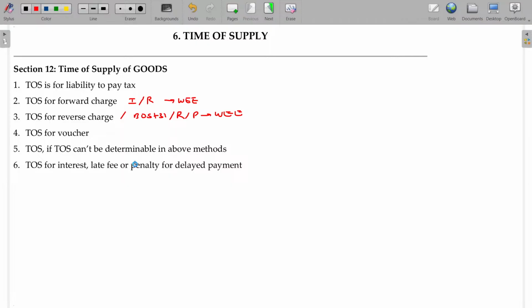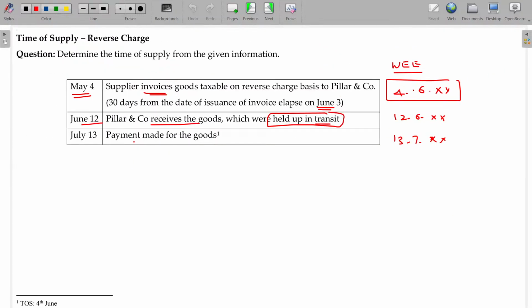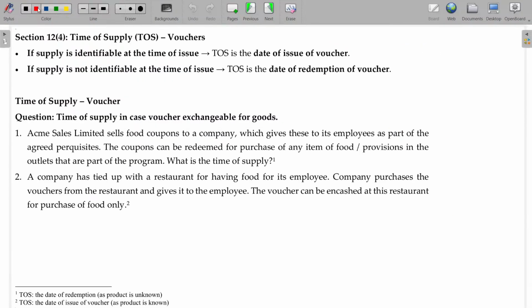In the third scenario, voucher case. It's very simple. Gift voucher. You may get a gift voucher, right? Sometimes you may get a gift voucher for food in a restaurant. If you are getting a gift voucher of rupees 1000, you can go for a family get together spending 1000 rupees. You got the gift voucher on 1/1/2026, enjoyable in 7 days.